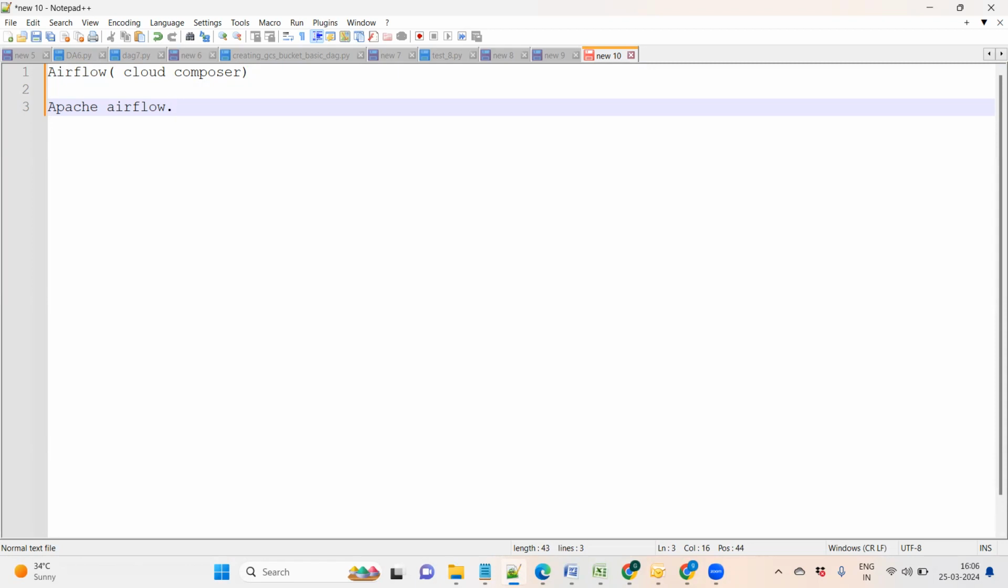What is Apache Airflow? What's the need of this? What are the use cases? We will discuss all the things, how we can design that. What are the main components of Apache Airflow? Because it's an interview question as well. What are the main components or what's the architecture of Airflow? We will discuss all the things one by one.